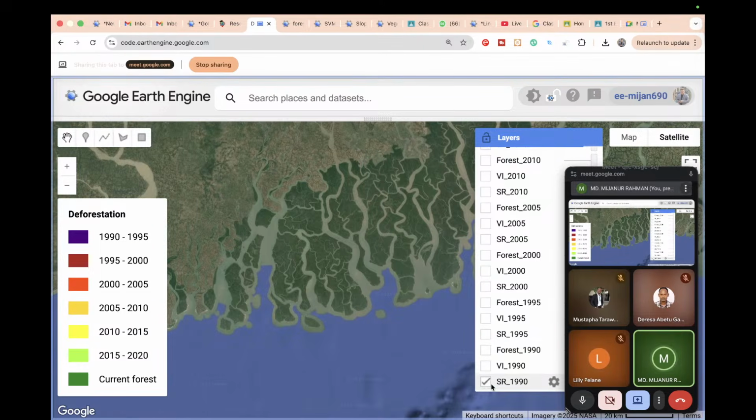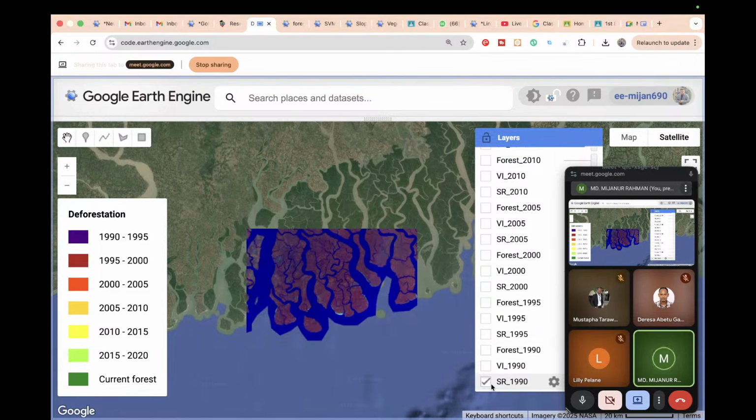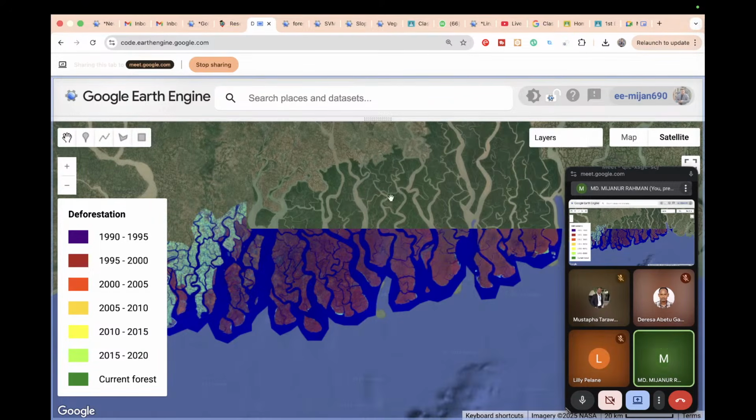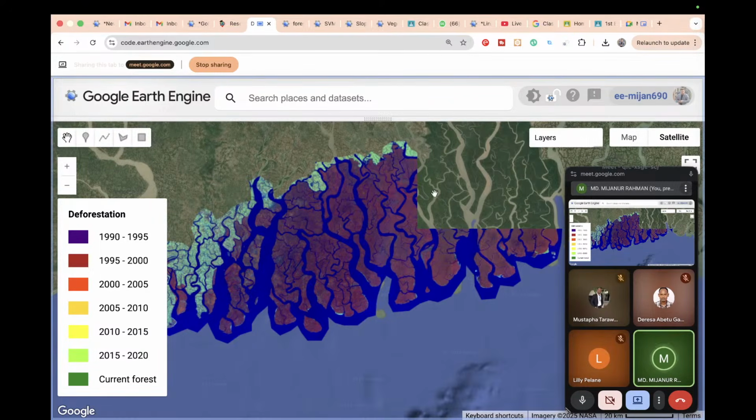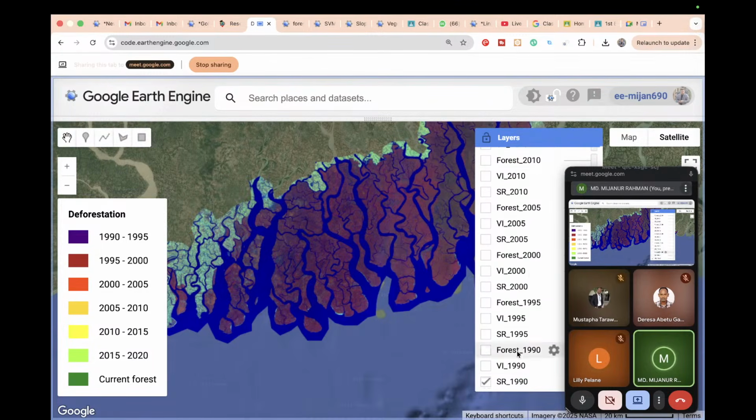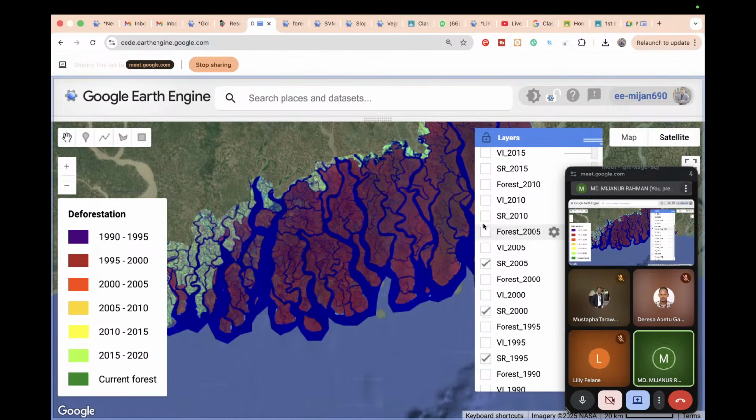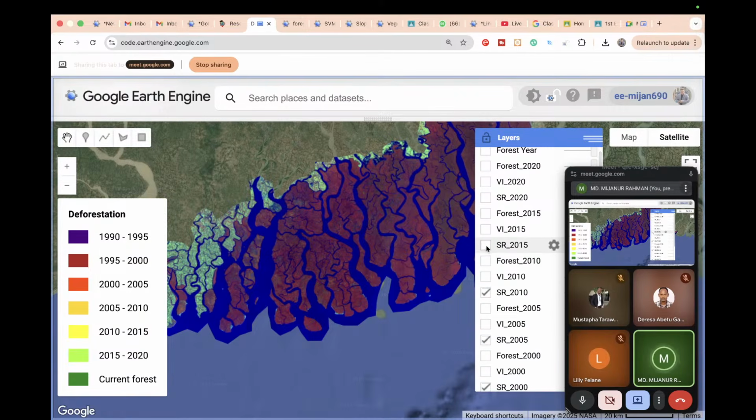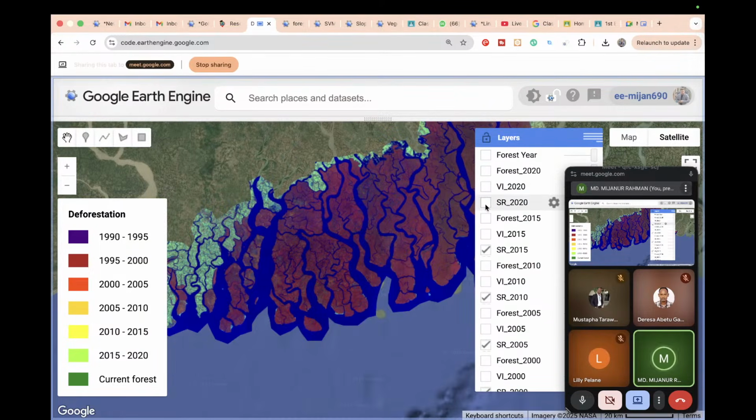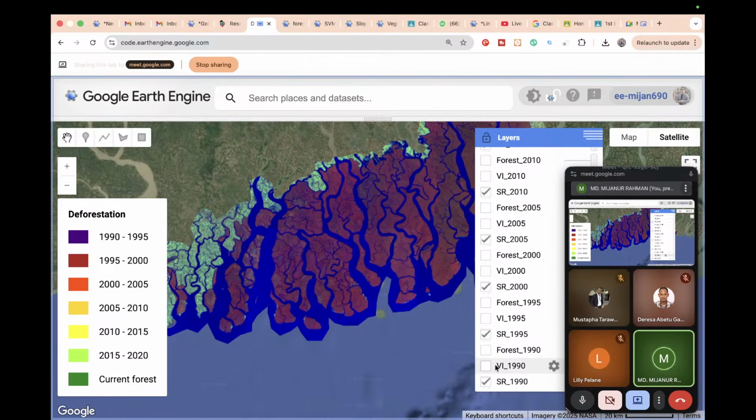If you check, this is the surface reflectance satellite image from 1990 for this forest. I simply filtered this data yearly, 1990. Then this is the 95 satellite data, then the data for 2000, 2005, 2010, 2015, and 2020. So this is our data: different time Landsat imagery, 1990, then 1995. Every 5 years interval we take the data from here.